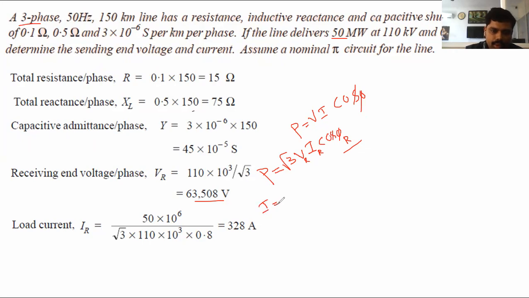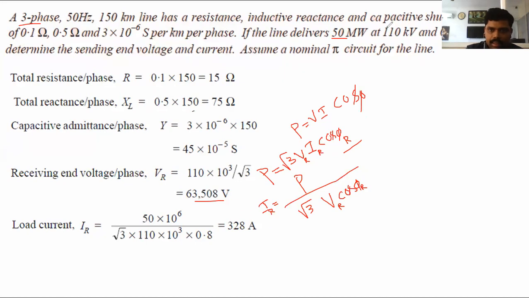That is IR equal to what? By cross multiplication, P by root 3 VR into cos phi r. In that problem, the data are already given: the power, the receiving end voltage, and the receiving end power factor. So substitute the values.